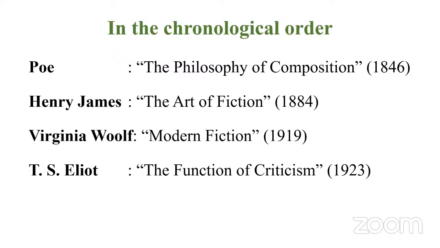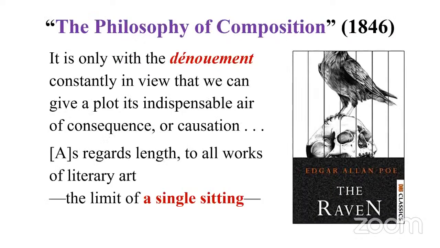Let's start with Edgar Allan Poe's The Philosophy of Composition. What was the context? Edgar Allan Poe published his masterpiece, the poem The Raven, in 1845. It was met with harsh criticism. So he wrote a defense. This is the defense, the Philosophy of Composition. In this essay, he explained the logic behind the composition of the poem Raven. And through this essay, we also get some of his philosophy of writing itself. That's the title itself, right?